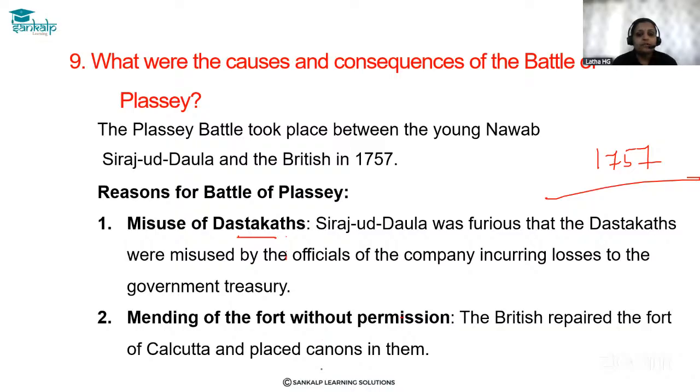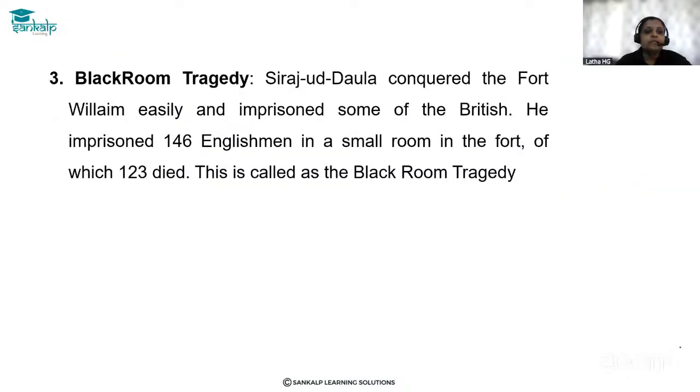Second one, mending of the fort without permission. Mending means repair. Repair of the fort without the permission of the Nawab. The fort was in Kolkata. The British repaired the fort of Calcutta and placed cannons in them. Cannons ಅಂತಂದ್ರೆ ಏನು ಮಕ್ಕಳೇ ಶಸ್ತ್ರಾಸ್ತ್ರಗಳು. So they placed cannons in them without the permission of the Nawab. They repaired or mended Fort William. Okay, the third reason was the Black Hole tragedy.